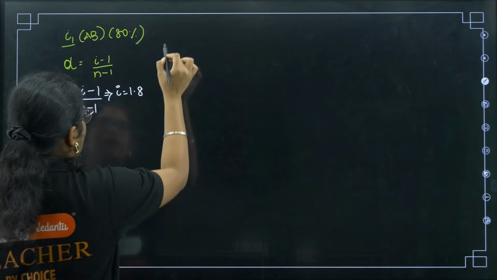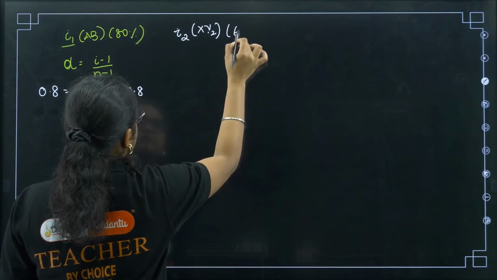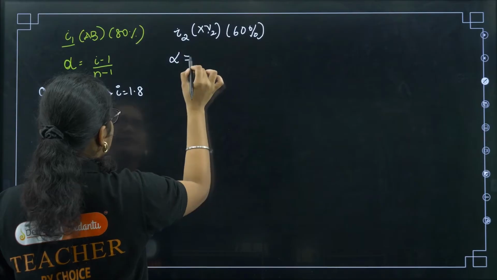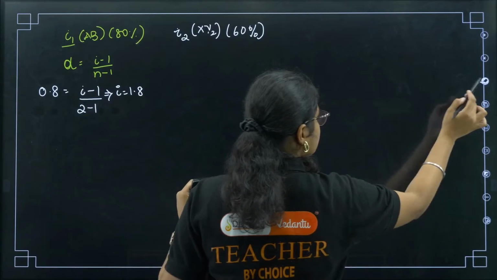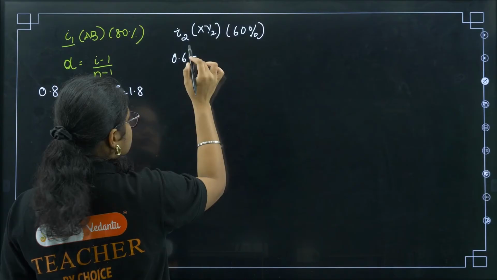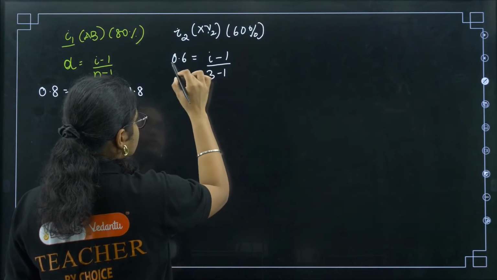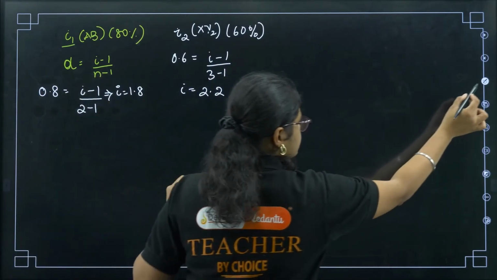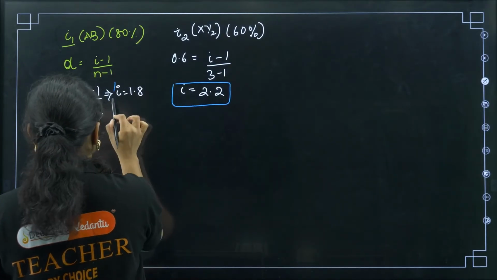Clear? Now coming to i2, if I want to calculate for XY2, how much is this one? 60%. So how much will alpha be here? Alpha is equal to, again the same thing, so let us directly put the values here. I get 0.6 is equal to (i minus 1) by (3 minus 1), so it will be 1.2. So the i value will be 2.2 here, right? So these are two important values. Let us encircle them and keep them in a box.